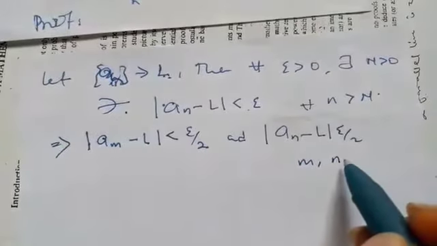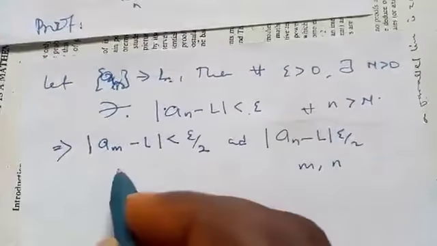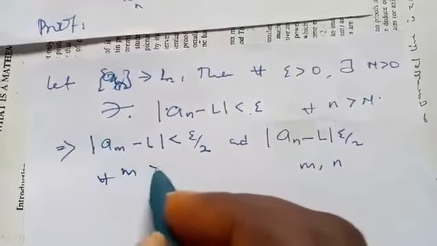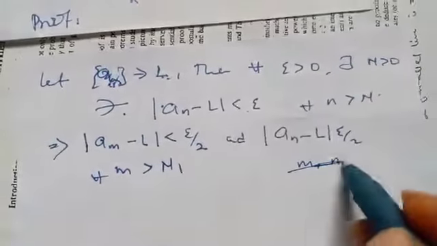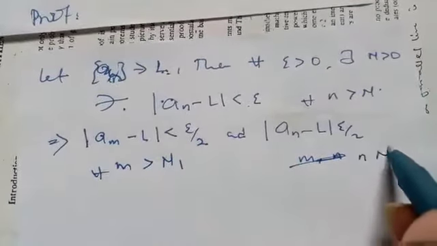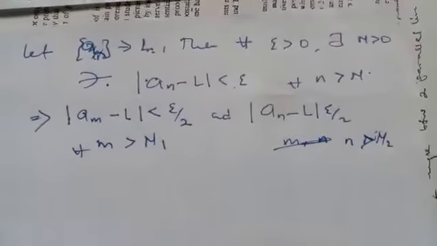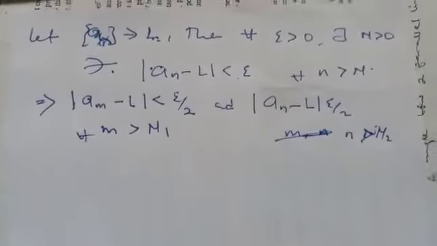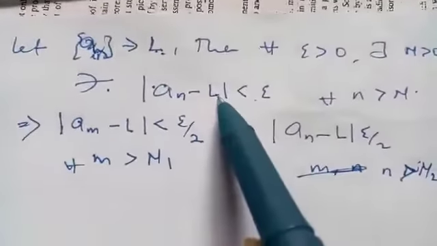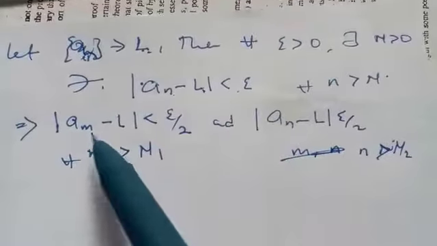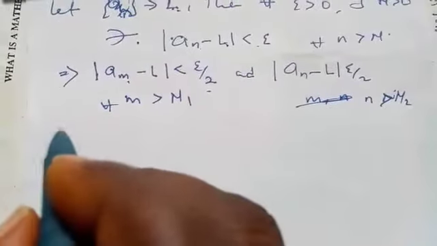Here, for every m greater than N1, and here for every n greater than N2. So we pick N1 and N2 in the natural numbers. We are still writing the same thing, but in different forms now. Instead of epsilon, we put epsilon over 2, which is still the same thing.